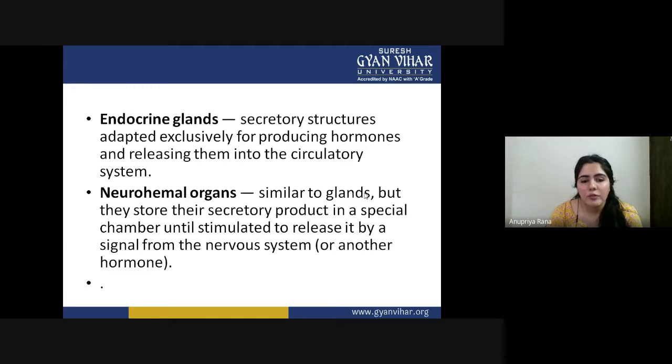The signal they get for producing the hormone is also another hormone. Like in the reproductive system, the hypothalamus produces a hormone to signal the anterior pituitary to produce FSH or LH. The same kind of system happens here. Another hormone is released by the main part to stimulate the other organ to produce the hormone. So this is an interlinked system. Not all organs can produce hormones every time they want to. Some have to be conditional.